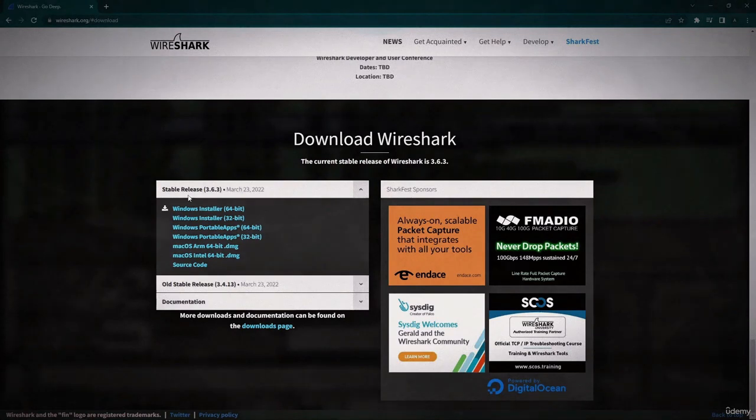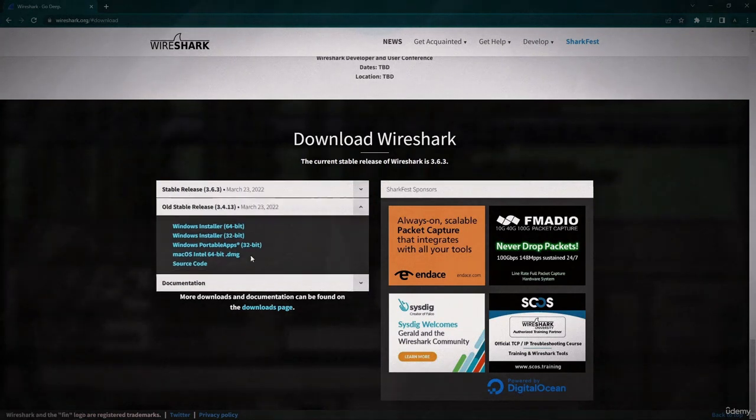Now what's important is that you'll want to keep the most recent release on your machine. Now why is that? Well, people submit bugs to developers all the time and they then do their best to fix as many issues as possible. So when you get an update, you will get a release with certain functions that have been enhanced and also bugs that have been fixed. Now you can also select the old stable version here as well, which is of course an older version.